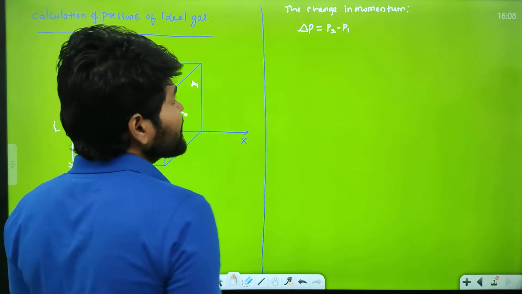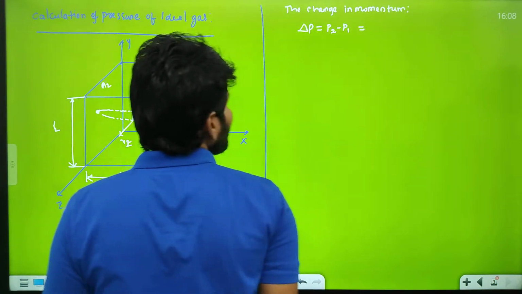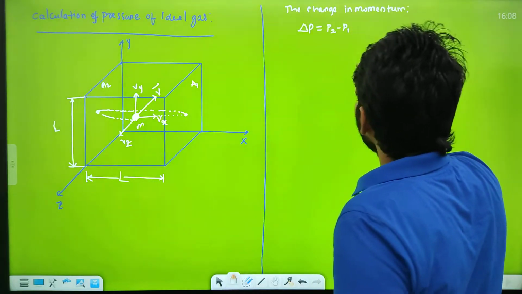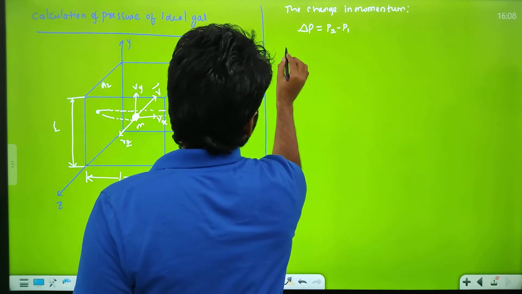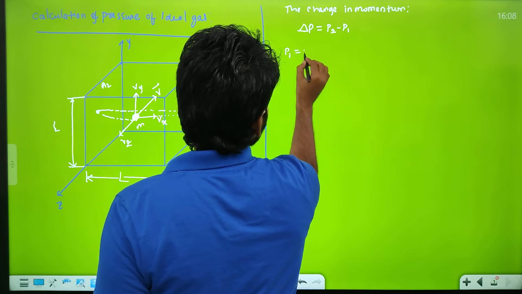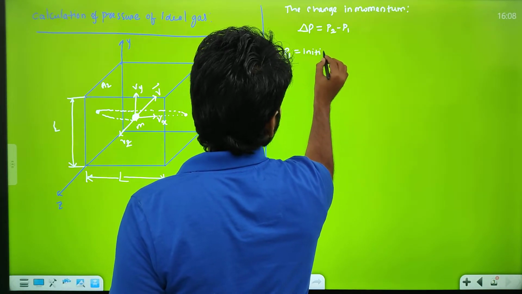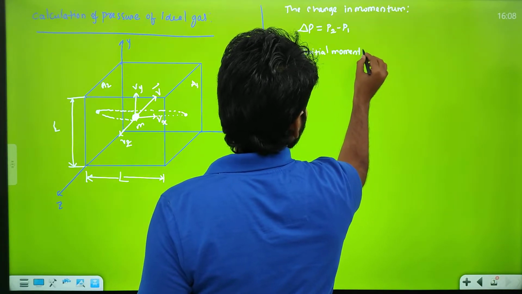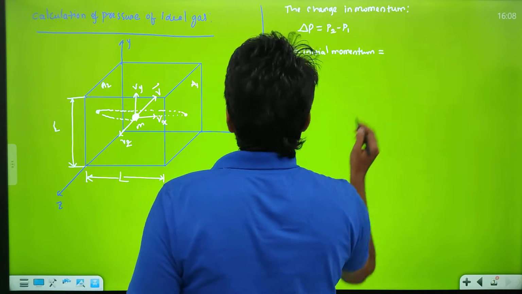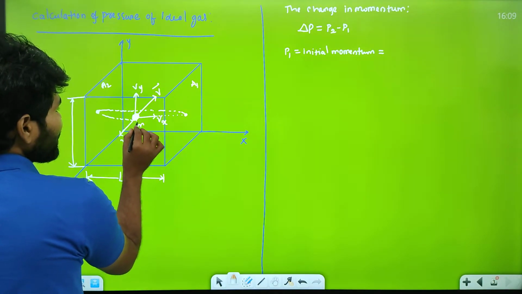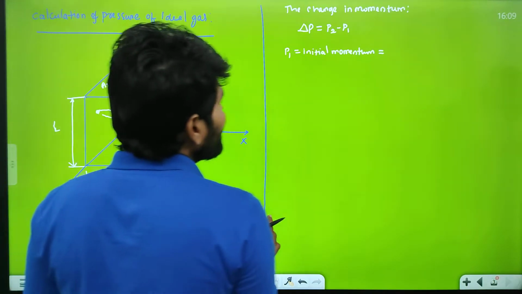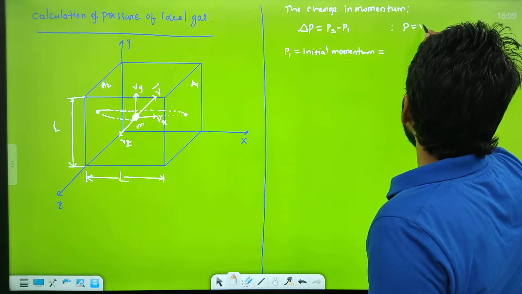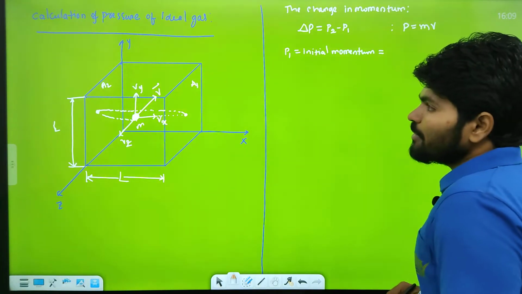P2 minus P1, where P1 is the initial momentum. What is momentum? Momentum is equal to mass into velocity. This is the momentum formula.